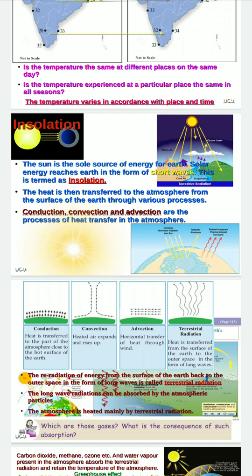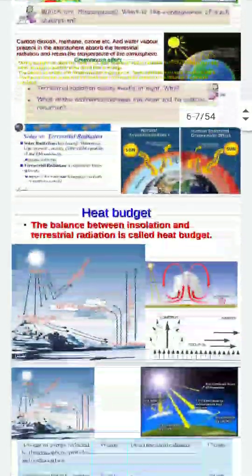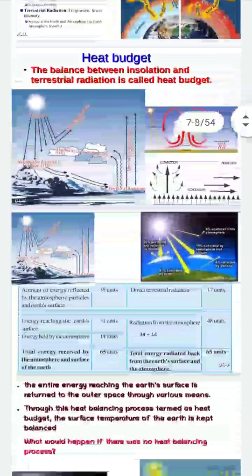So today we come to another important aspect, a major part of the distribution of temperature in the atmosphere. Which is that concept? That is heat budget. Have you heard about heat budget?